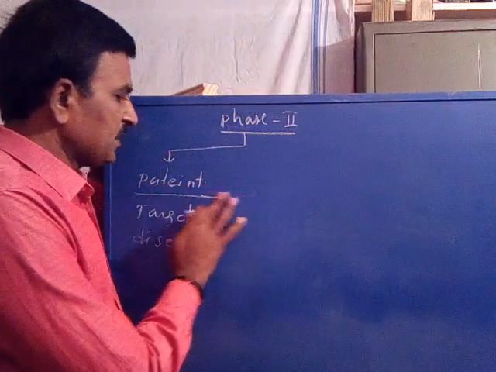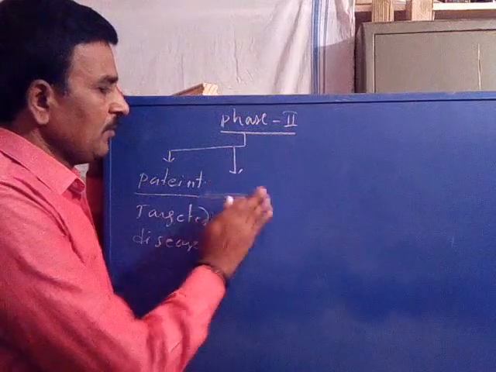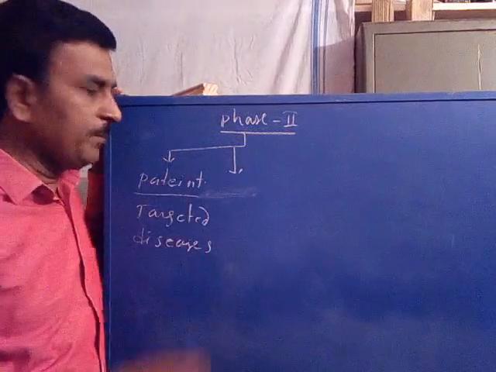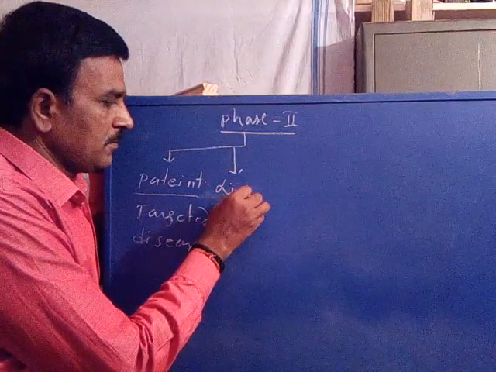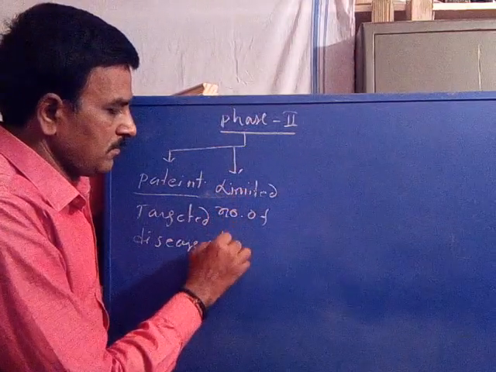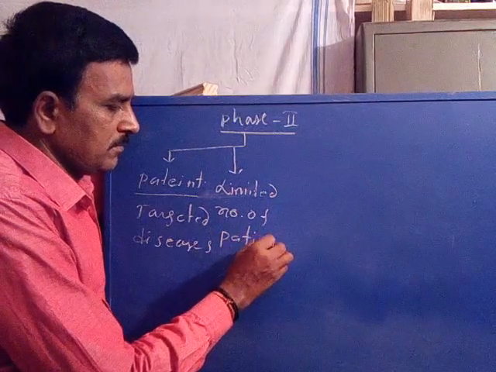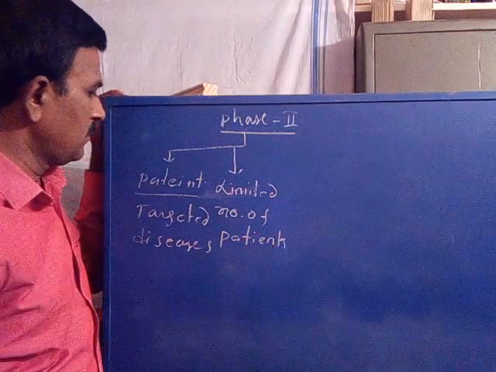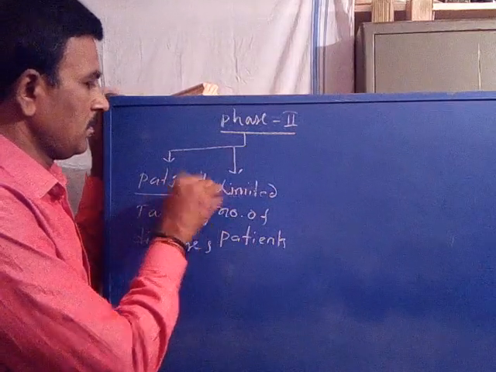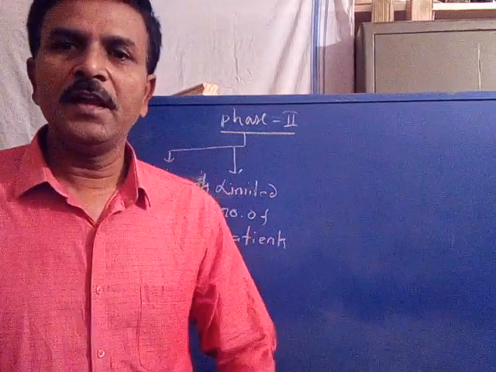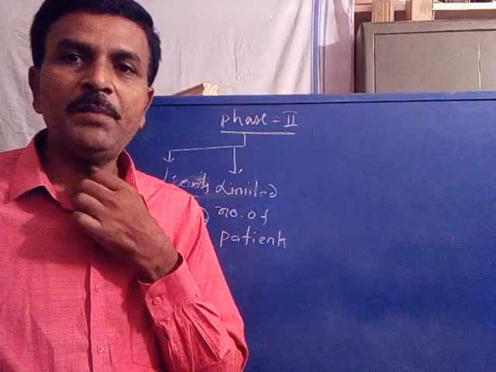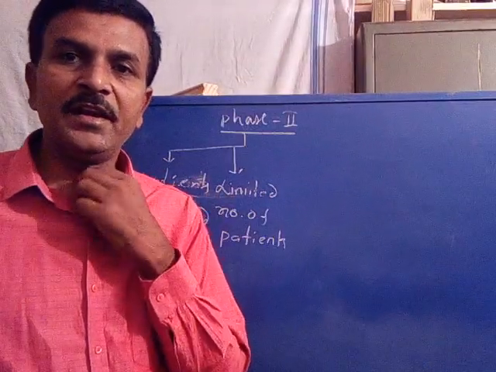Phase 2 clinical study was conducted in a limited number of patients. What is phase 2? A study of a new drug molecule in patients who suffered with a targeted disease.